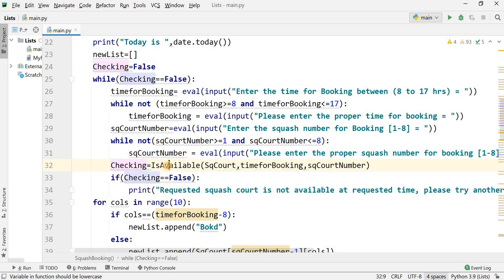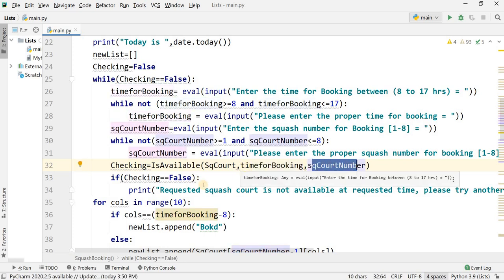Okay, next one, I have called here the method is available. It's going to check whether what you have requested, this is your requested time and this is your requesting squash code number. It will check if it's available. Is available contains 3 parameters: one is the 2D list, the time that you want to request and the code number.